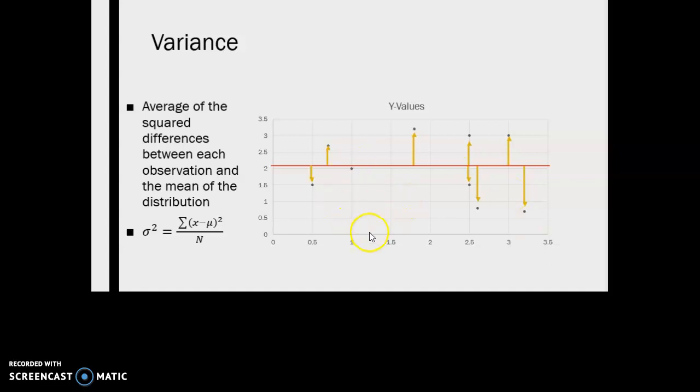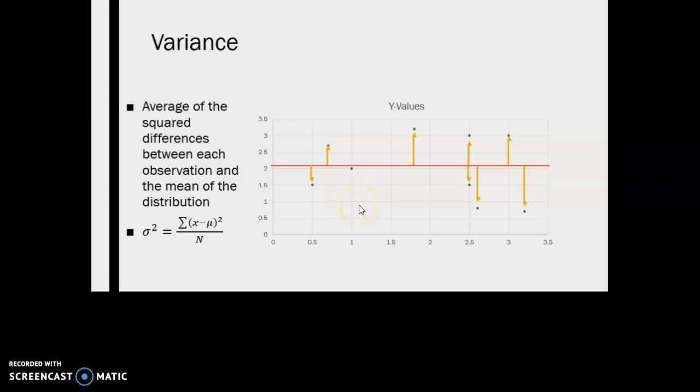So in this diagram here, I have some data points that I've plotted, and then I have included this red line, which represents the mean of the scores on this y-axis, right? So the mean is about 2.12, and each of these represents an individual observation. The arrows are showing the distance from the mean to each of these individual observations. I couldn't put a little arrow here because it's a fraction of a point.